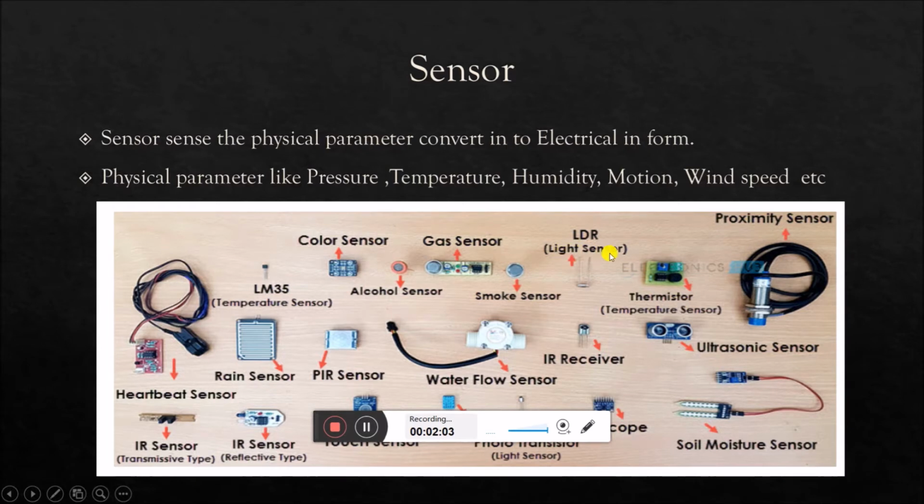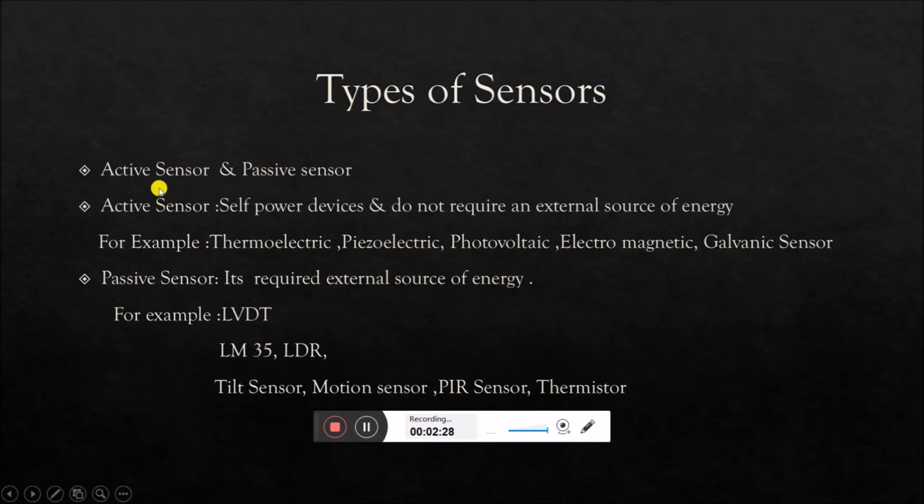LDR is the light dependent sensor which senses the light energy and converts it into electrical form. Gas sensor and smoke sensor sense the gas as well as the smoke and convert it into electrical form. Then soil moisture sensor, it senses the soil moisture and converts it into electrical form. PIR sensor, rain sensor, heartbeat sensor, these sensors are classified broadly into two types. First one is the active sensor, second one is the passive sensor.